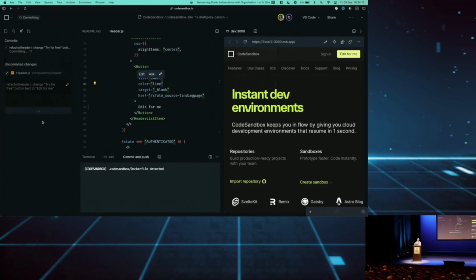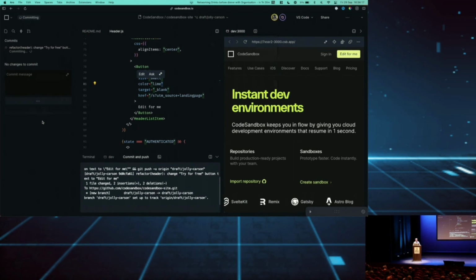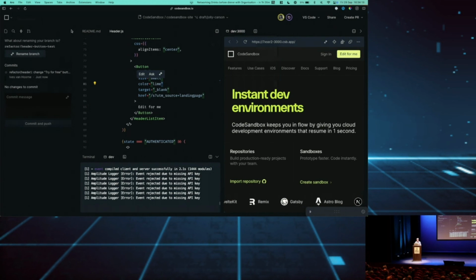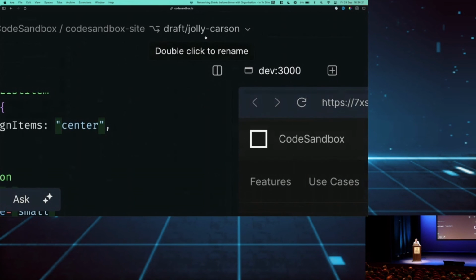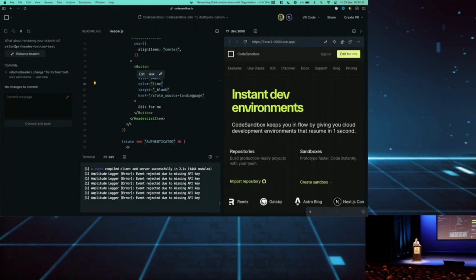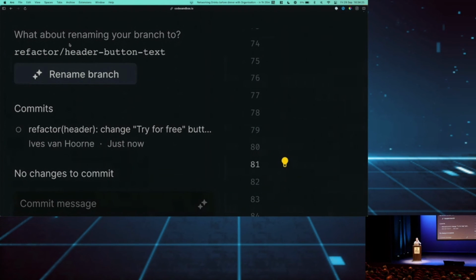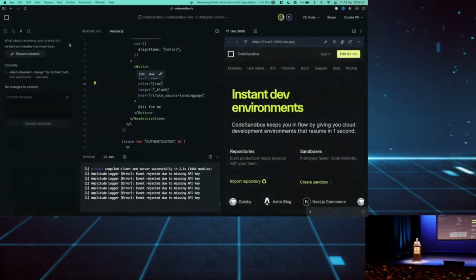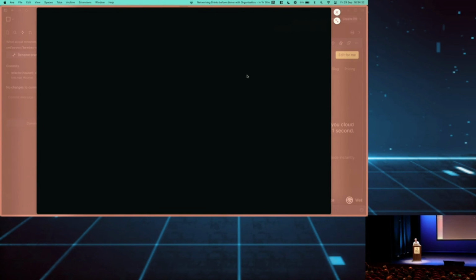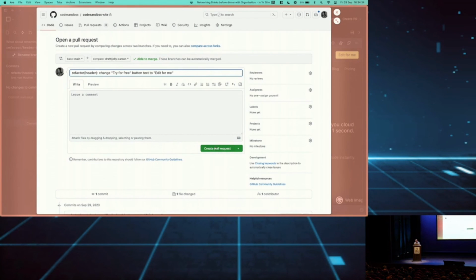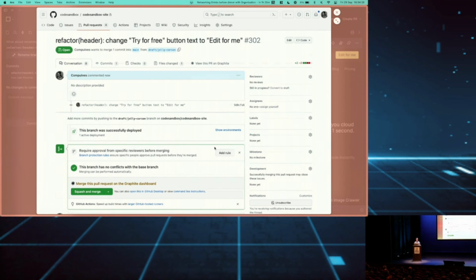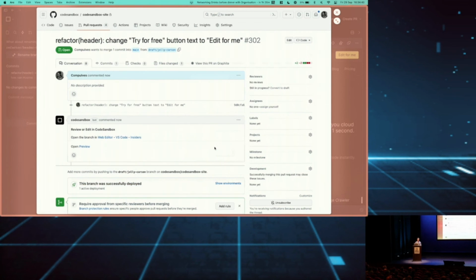I can commit and push this. Another interesting thing that we do here is since this branch is draft/jolly Carson, after the first commit, we also use AI to suggest a new branch name that you can rename to. I can create a pull request from here. I can create the pull request. Yeah, the time's up. Okay, I don't think we're going to do the Minecraft demo anymore.